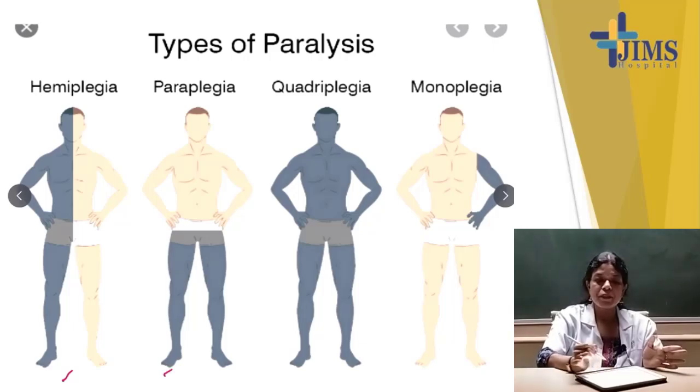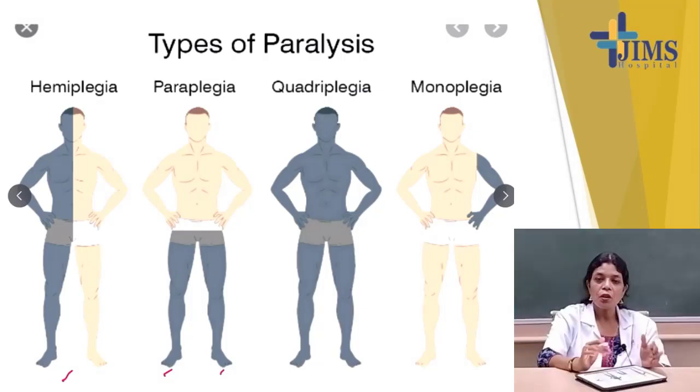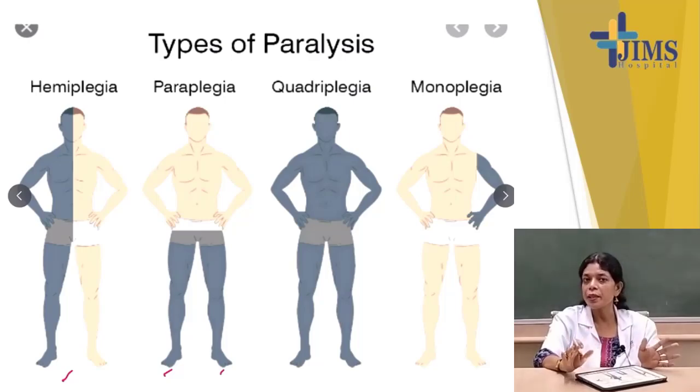Right side, left side, both sides. Monoplegia is when one limb, either the lower limb or the upper limb, is paralyzed. One type of limb is paralyzed. Here it is the lower limb that is paralyzed. What is quadriplegia? Quadriplegia means all four limbs, both hands and both legs, are paralyzed. And monoplegia is one limb paralyzed. So you have a clear idea of the types of paralysis: hemiplegia, paraplegia, quadriplegia, monoplegia.